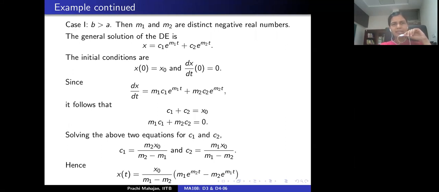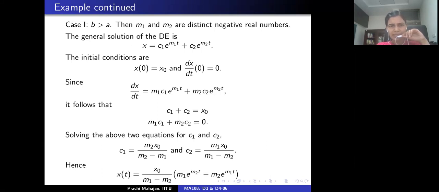So if b is strictly bigger than a, which means that b square minus a square is strictly positive, then the characteristic equation admits distinct real roots, and the general solution of the differential equation is given as a linear combination of these two. So I have some constant c1 exponential m1 t plus c2 exponential m2 t.